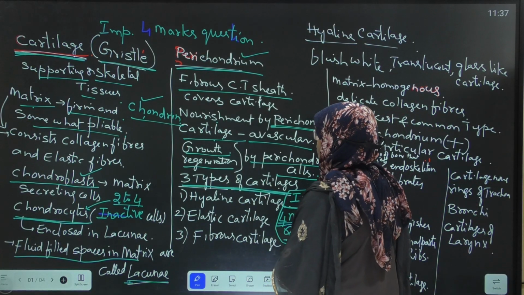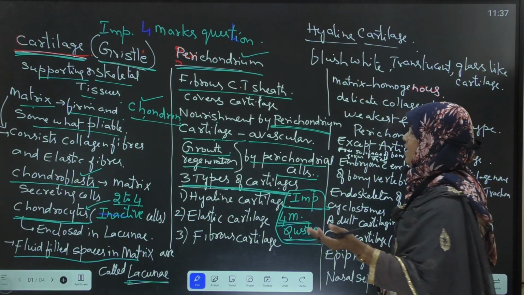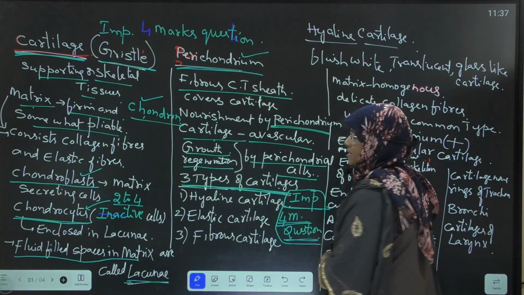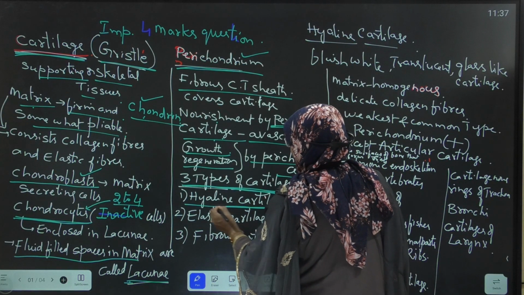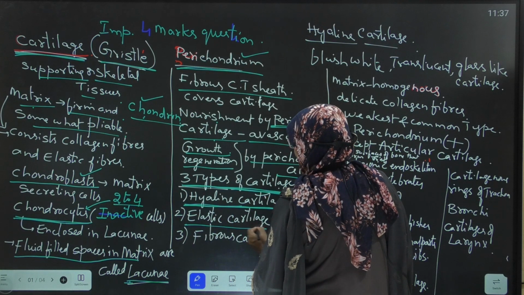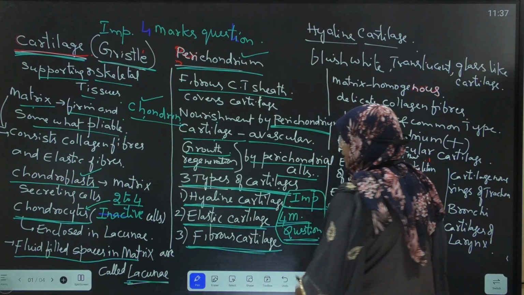Now we are going to discuss the important 4 marks question from cartilage, types of cartilages. Cartilages are of 3 types. They are hyaline cartilage, elastic cartilage, and fibrous cartilage.